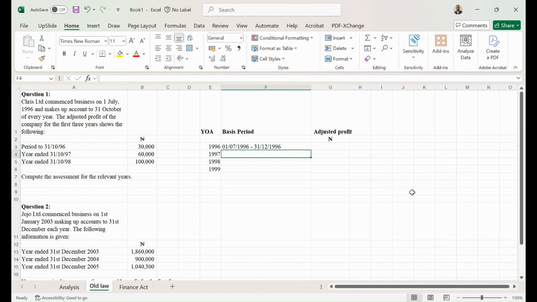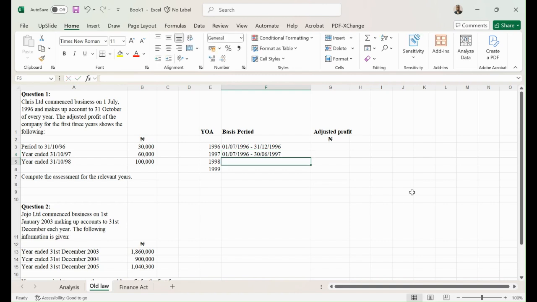Then for 97, it is going to be from the beginning again, that is 1st of July 1996 again, to a period after 12 months, and that's going to be 30th of June 1997. So you see, that's a 12-month period.